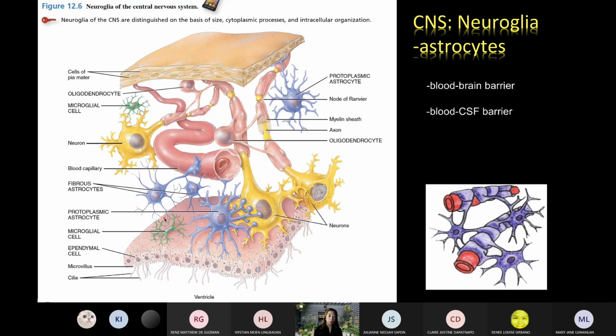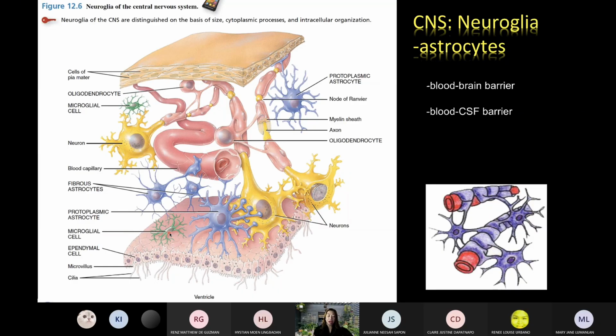Okay, we have the microglia. I forgot to mention again, the astrocytes are said to be the biggest and the most numerous among all the neuroglia. Next we have the microglia, the green ones. So the microglia, they are actually examples of what? Blood cells. Can you recall from our previous discussion? They are examples of what? Blood cells. They are macrophages.